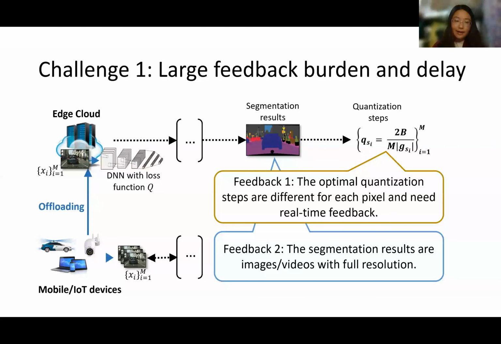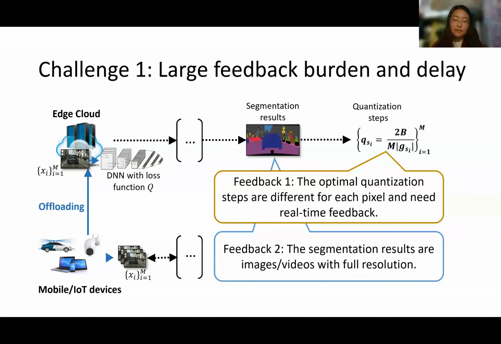However, this design entails some technical challenges. One is the large feedback burden and delay. First, the optimal compensation steps cover the entire image or frame plane, which are different for each pixel and need real-time offloading and feedback. So, the compression strategy is no less than the size of the offloaded image, which results in large additional bandwidth consumption.